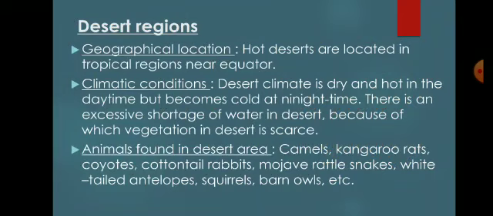There is an excessive shortage of water in the desert, because of which the vegetation is very scarce. Now I have mentioned some animals which are found in desert areas. So camels, kangaroo rats, coyotes, cotton-tailed rabbits, Mojave rattlesnakes, white-tailed antelope, squirrels, and barn owls you can find in the desert regions.